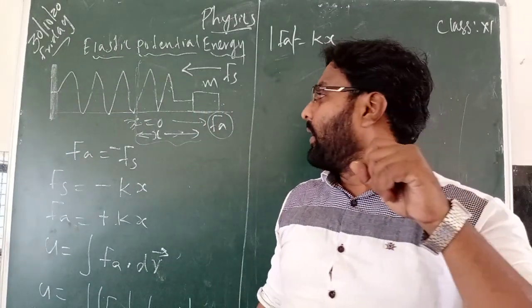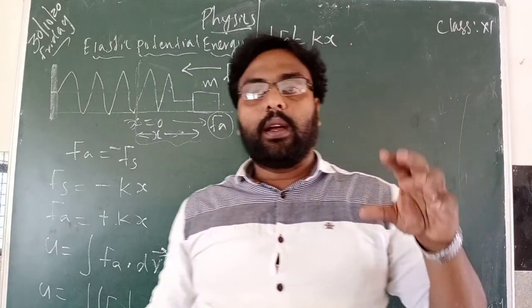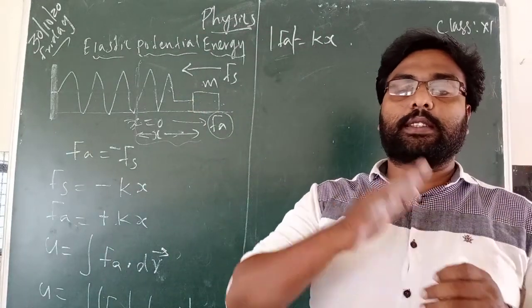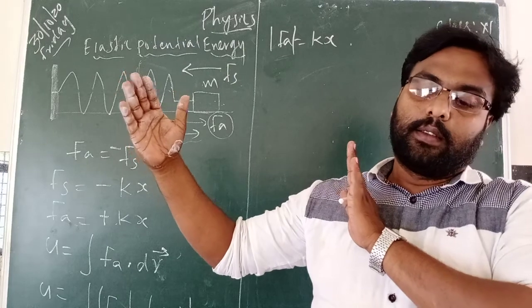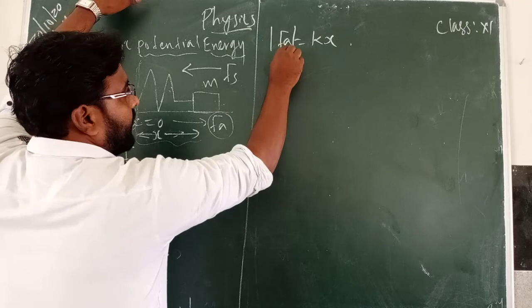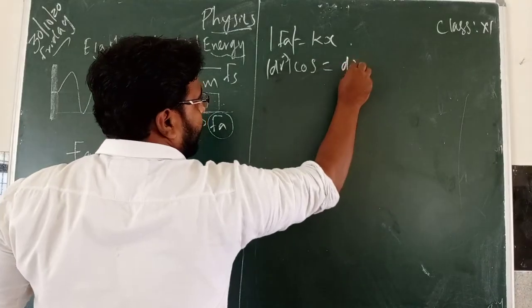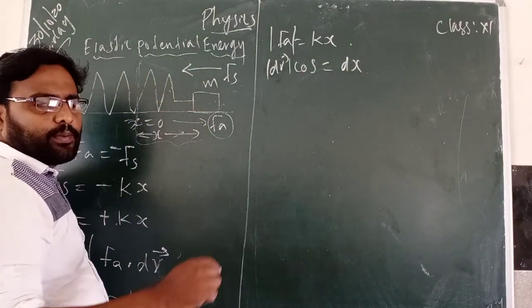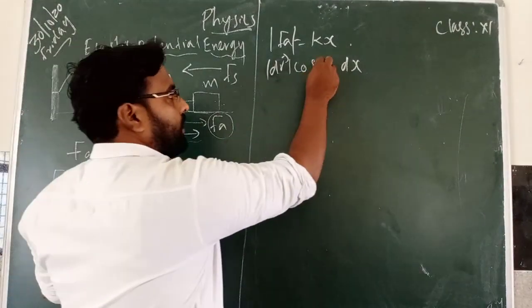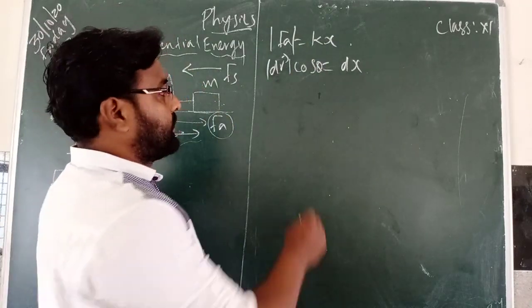Here dr means the displacement. How much is it displaced? X distance. So dr cos theta we can take as dx, a small displacement. What is this cos theta? We have already found the cos theta value earlier.